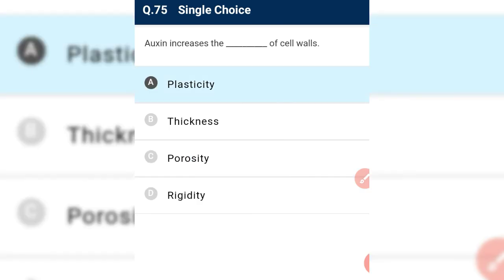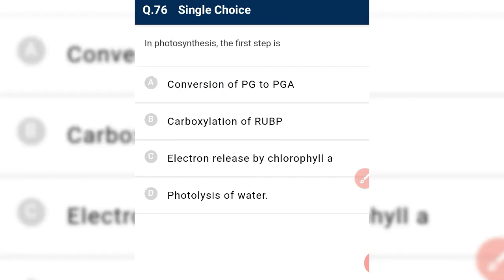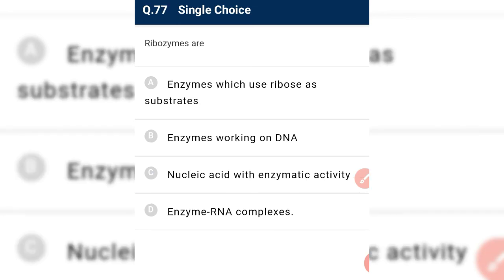Oxygen increases the plasticity of the cell. In photosynthesis, the first step is the electron release by chlorophyll, that is photoexcitation of chlorophyll A. Ribosome are the enzyme working as nucleic acid with enzymatic activity are called as ribozyme. That is, peptide transferase is an example of ribozyme, where 23S rRNA acts as enzyme in prokaryote, and in eukaryote we have 28S rRNA.